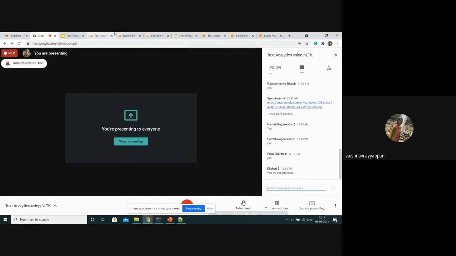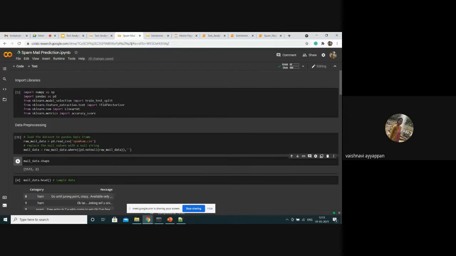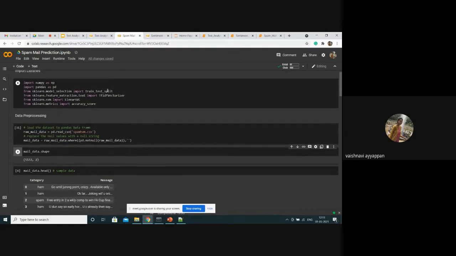Next, I'm going for text classification. In text classification, as we have already said, we are going to classify whether it is a ham mail or a spam mail. Ham mail means the mail which is not spam. So here I have imported the needed libraries: NumPy, Pandas, train test split. I will explain each and everything, why we are importing this and where we need to use it.